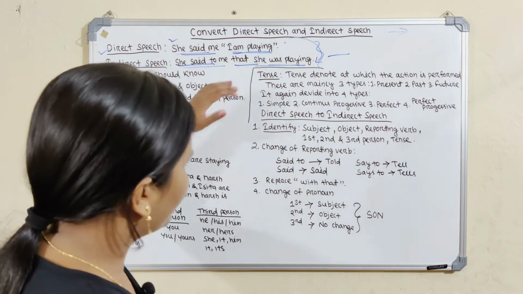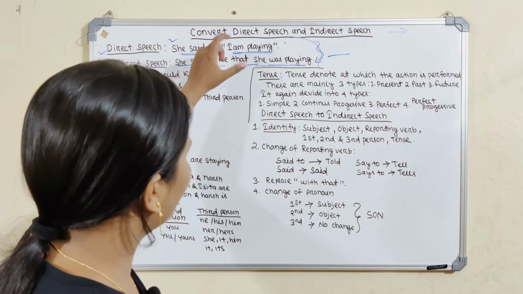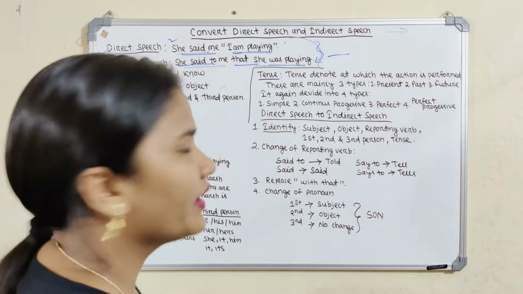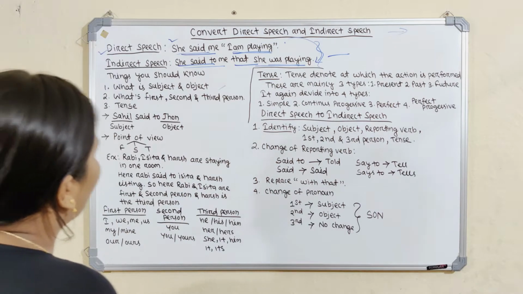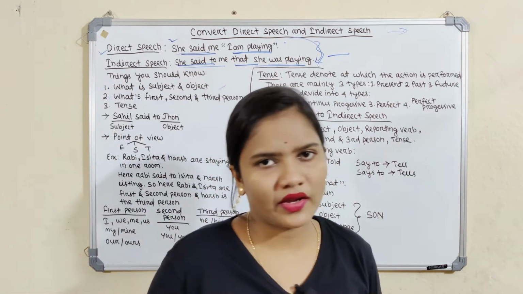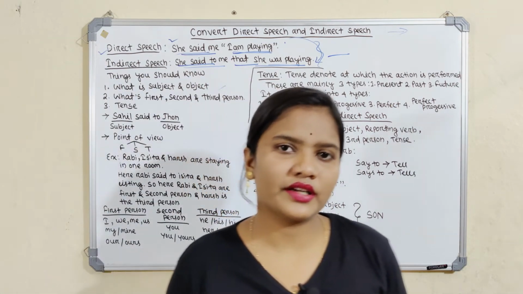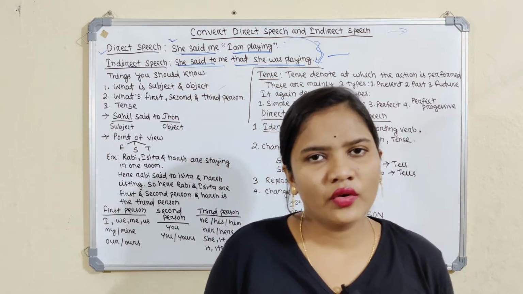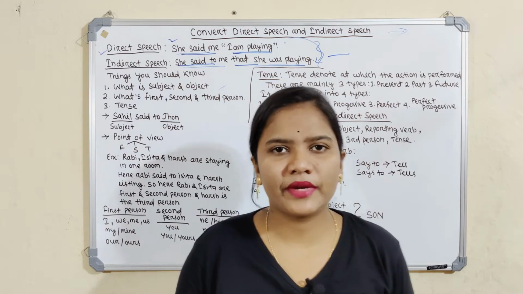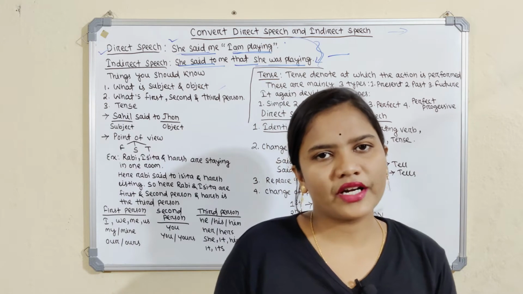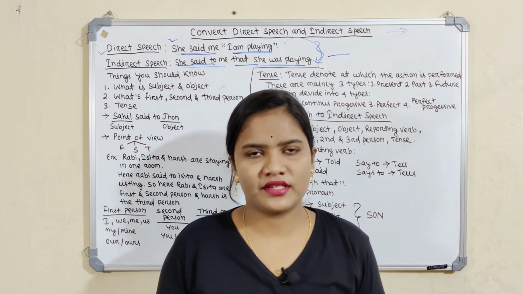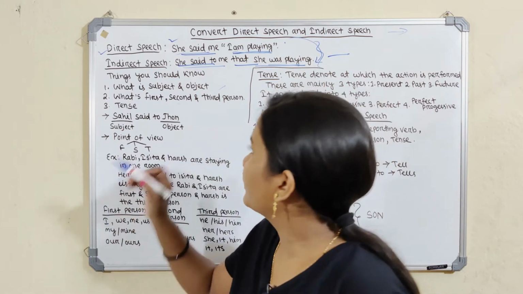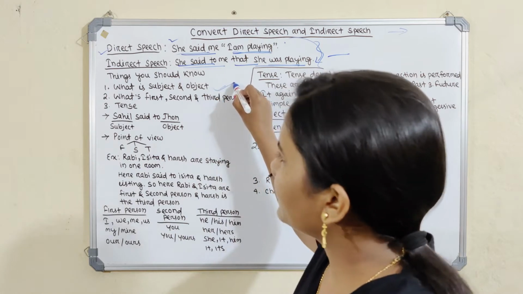So today we will learn the rule behind how to change direct speech to indirect speech. First, there is something we have to know and remember. I already taught you what subject and object are. We know the subject is the main part of the sentence, and the rest, the dependent part of the sentence, is called the object. So we have to remember what subject and object are.